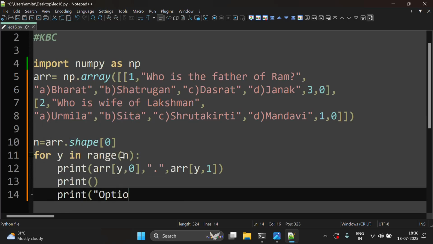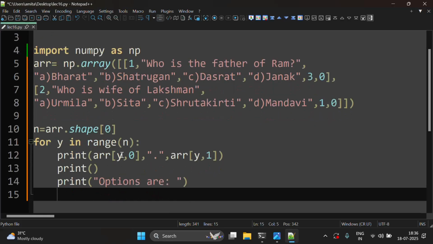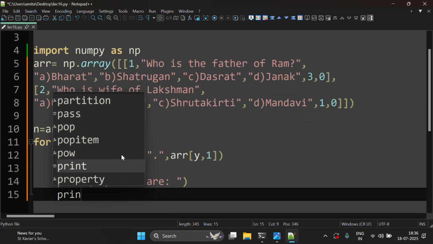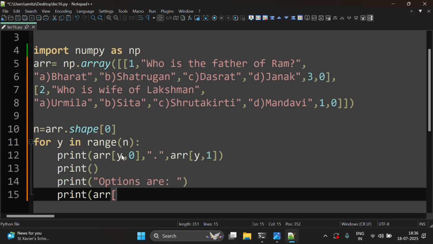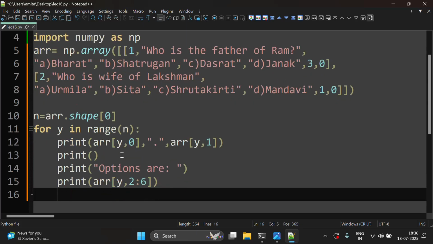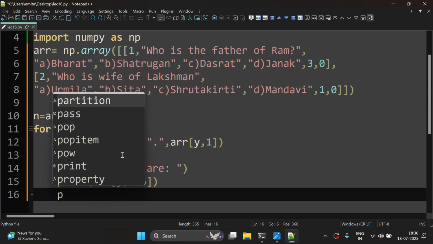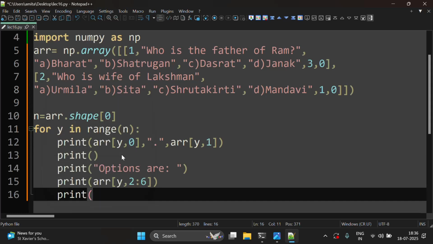Then we will print the options. Options are, and in the next line we will print the options arr, from y comma 2 to y comma 6, because 6 will be excluded and it will be taken till 5 only.